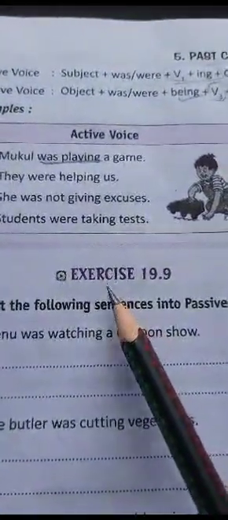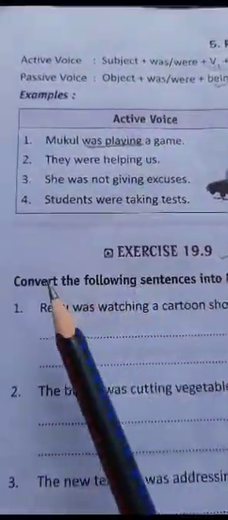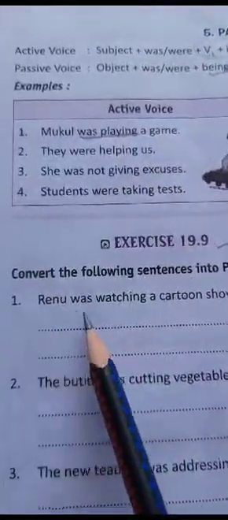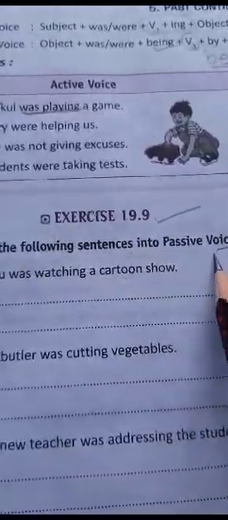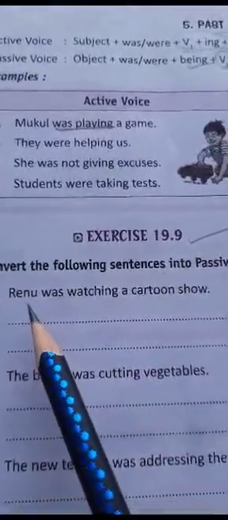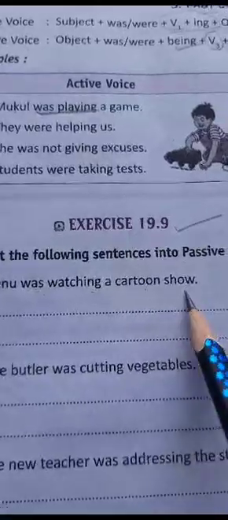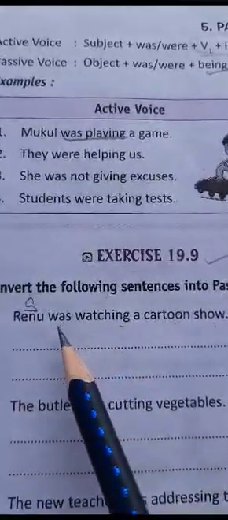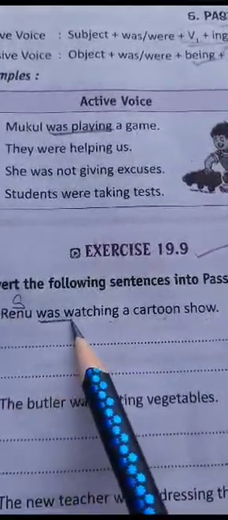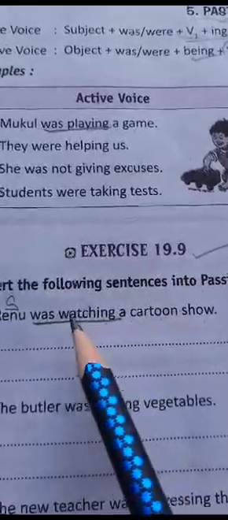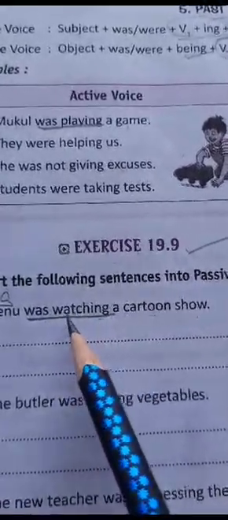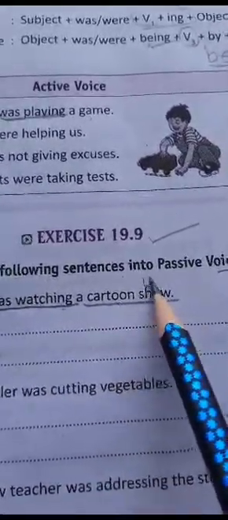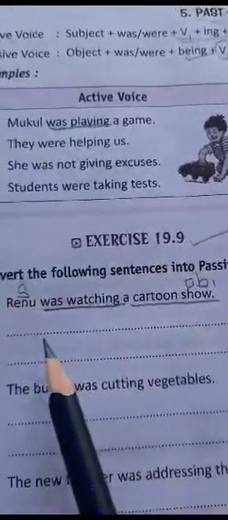Now here we are with exercise number 19.9. Convert the following sentences into passive voice. Sentences are given in active voice and we have to go for passive voice. So let's start. Renu was watching a cartoon show. Now class, Renu is the subject here, and in the verb what do we see? That was/were first form plus ing is written here. So it means we are going through past continuous tense. A cartoon show is the object here. Now in passive voice the object will become the subject.